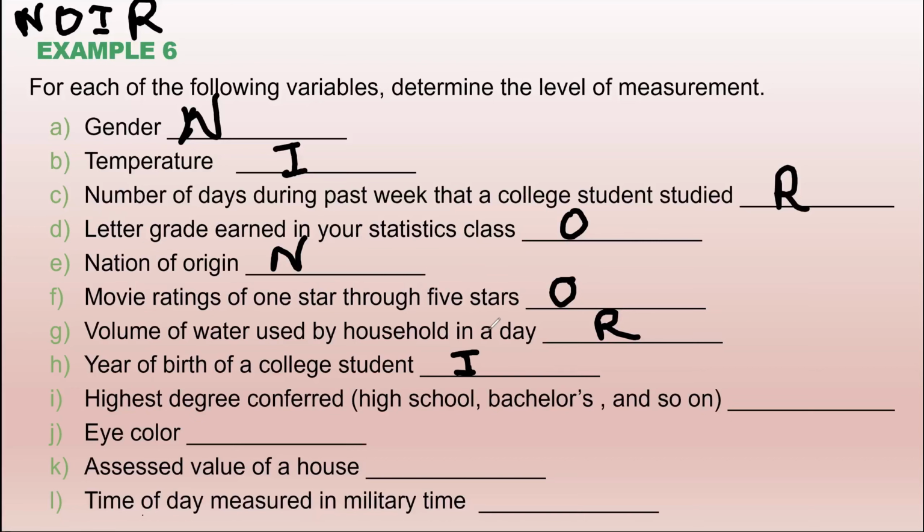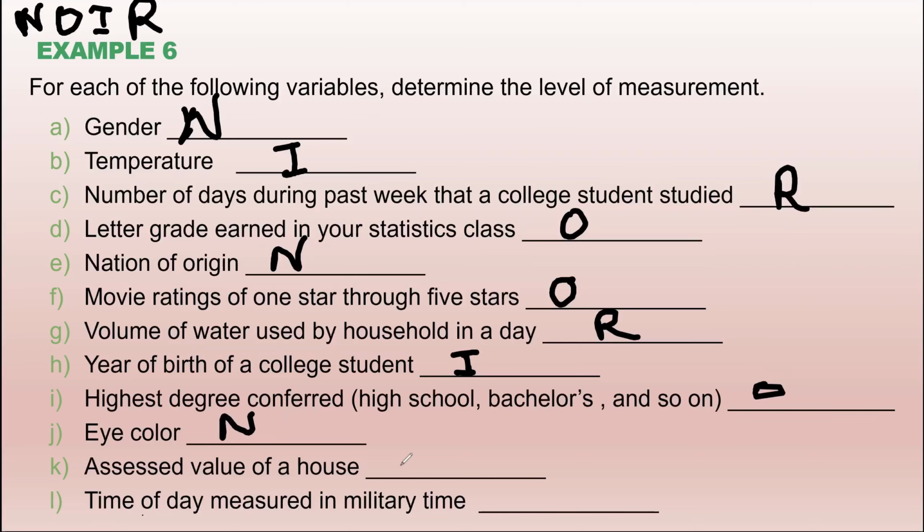Highest degree conferred, like high school degree, bachelor degree, master degree, PhD, and so on. What do you think of that? Ordinal. It's ordinal because it's a rank and the difference is not calculated there. Eye color, what do you think? Nominal, very good.